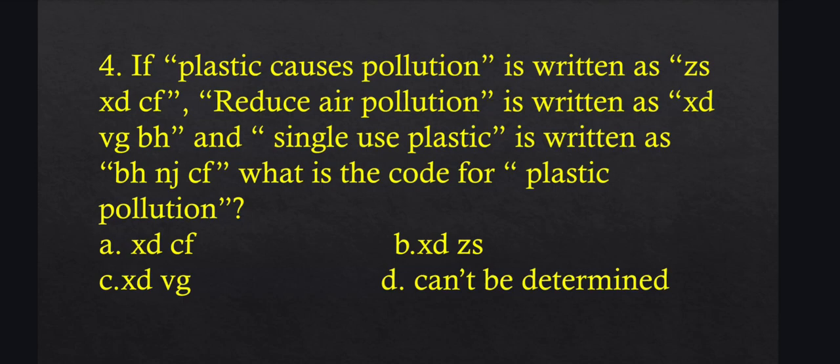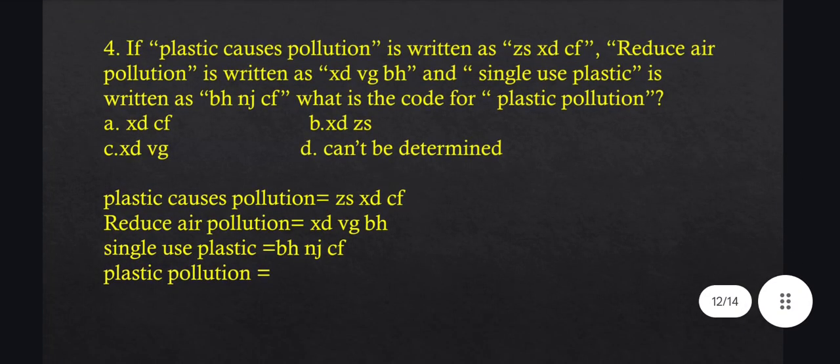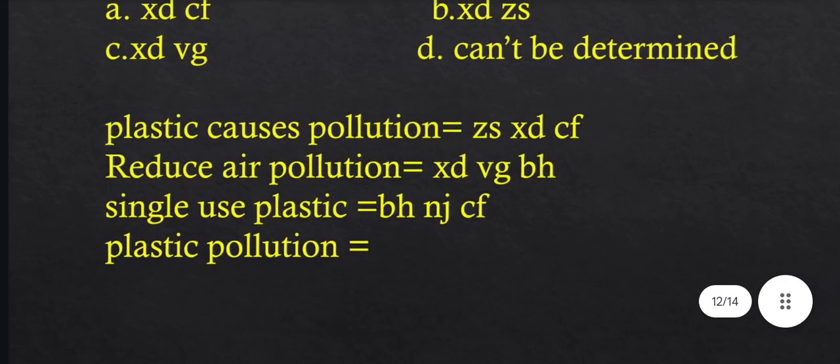In this question, we have to find out the code for two words, that is plastic and pollution. Let's extract the data. Plastic causes pollution is equal to ZSXDCF. Reduce air pollution is coded as XDVGVH. Single use plastic is coded as BHNJCF. As we have to find out the code for plastic pollution, at first we have to find out the code for plastic.